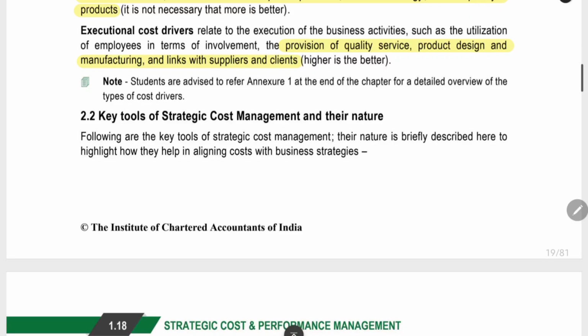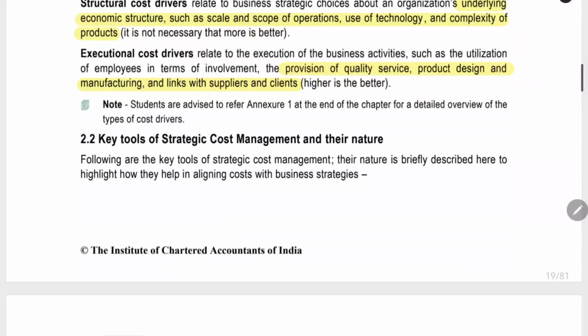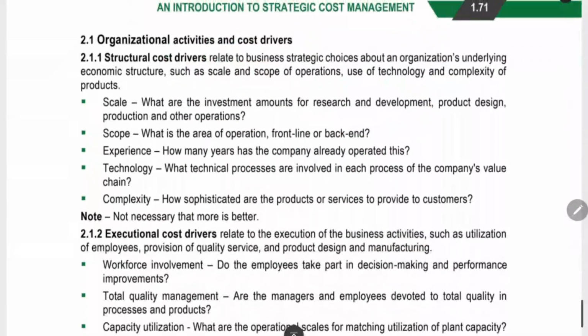Now, we have to see the annexure 1 at the end of the chapter for a detailed overview of the types of cost driver. The structural, executional, for everything I have given detailed examples and then list also at the end of this chapter. As you can see, this is the annexure given at the end of the chapter. We have to see the nature of the cost and we have to divide it into the different activities and the different types of drivers.